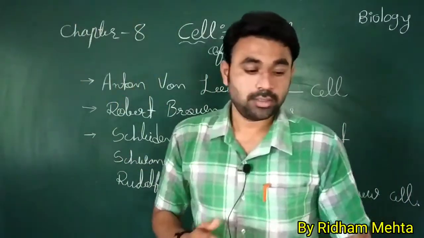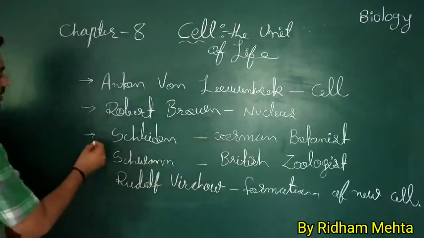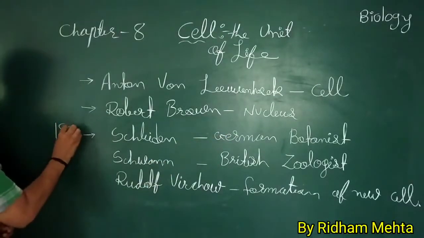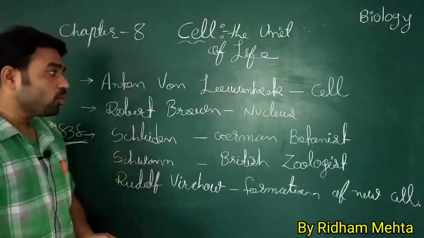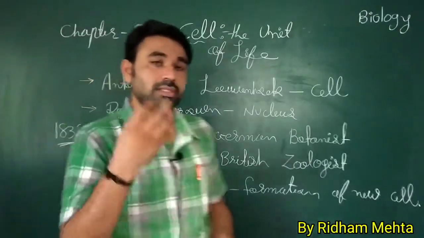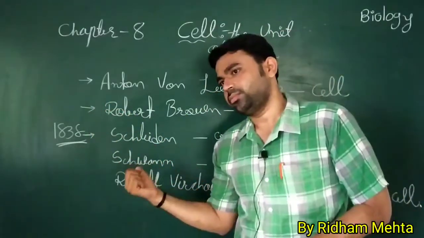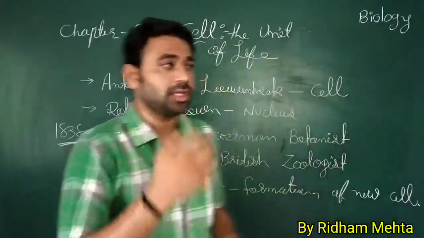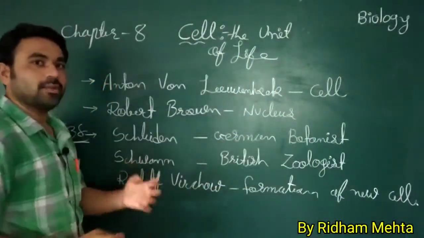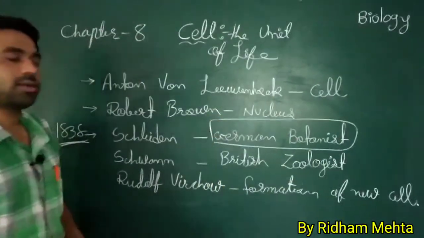In 1838, Schleiden, the German botanist, who researched on plants, saw the first cell wall in plants, because he is a botanist.